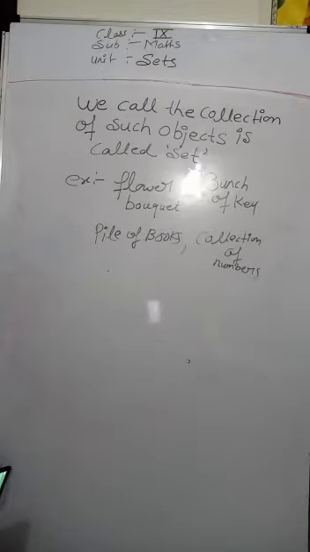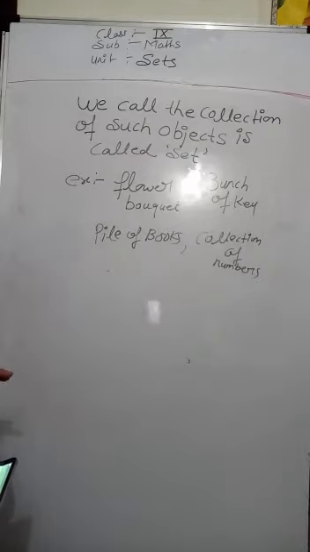These are collections, but these collections are not sets. This is not an example of a set. Like happy children in the village. This is not an example of a set.